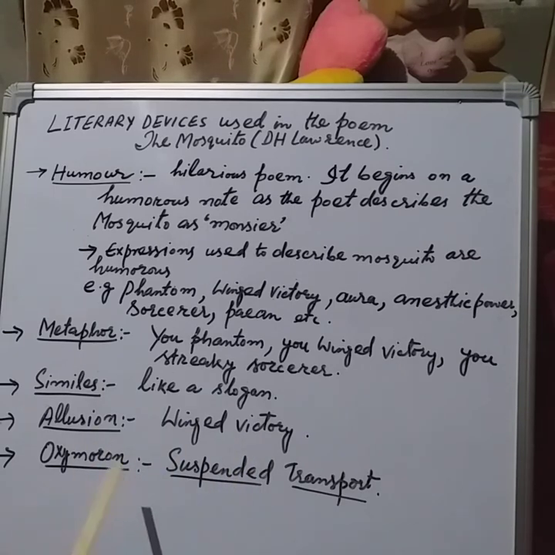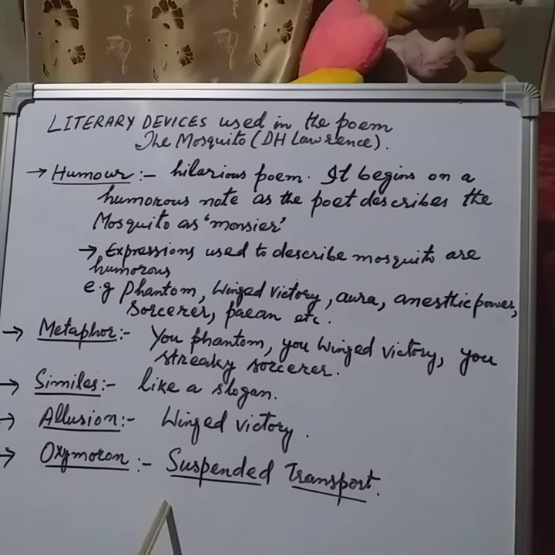One more literary device that has been used in this poem is oxymoron. I think it may be a new term for you. Dear students, oxymoron is a literary device. It is basically a combination of words that have opposite or very different meanings. For example, cruel kindness. These are two words having different meanings. Cruel, kindness. Okay. Loving, hatred. Got it? So words that have contradictory meanings, or we can say different meanings.